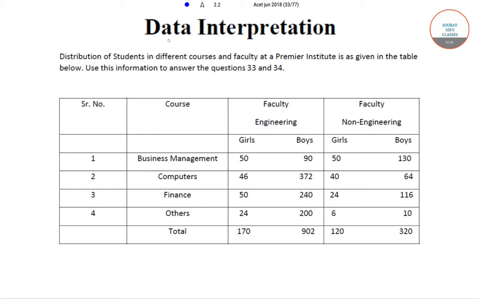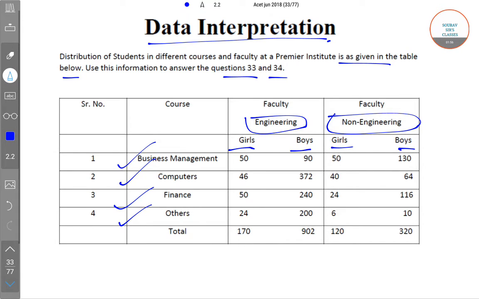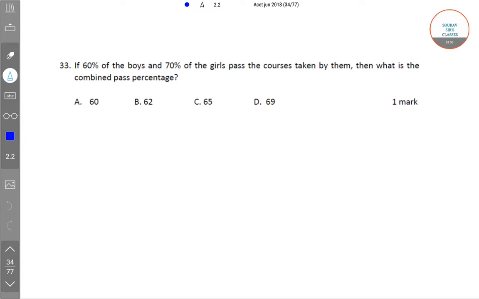Now, this is a data interpretation question. The distribution of students in different courses and faculty at a premier institute is given as in the table below. Use this information to answer the questions 33 and 34 that follow. So this is the faculty, whether it is engineering or non-engineering. We have the number of girls and boys for both, and we have the different courses: business management, computers, finance, and others. So now moving on to the next question, that is question 33.